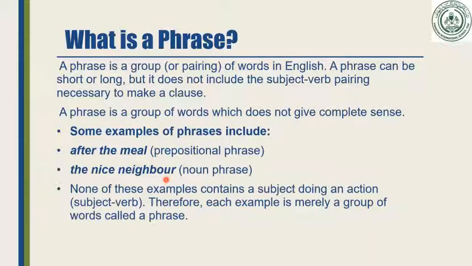You know, dear students, a subject is a noun or a pronoun, the doer of an action. None of these examples contains a subject doing an action. Therefore, each example is merely a group of words called a phrase.